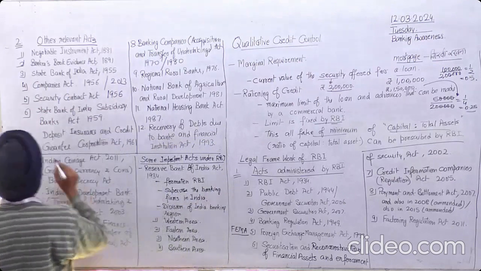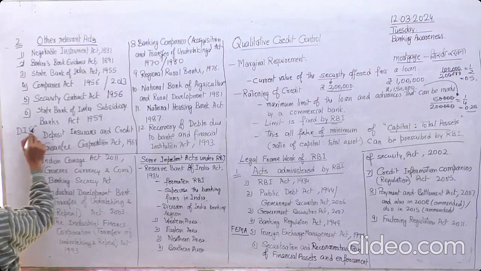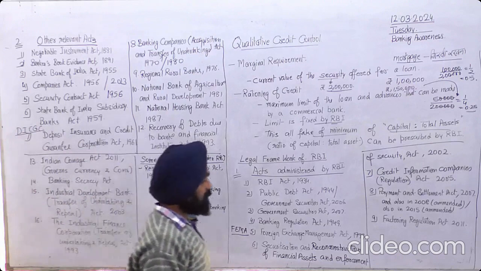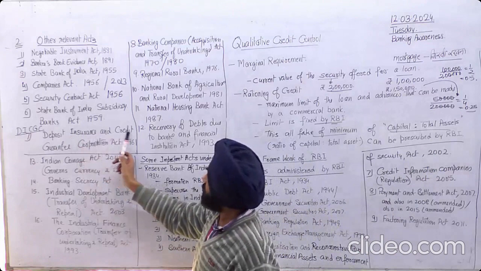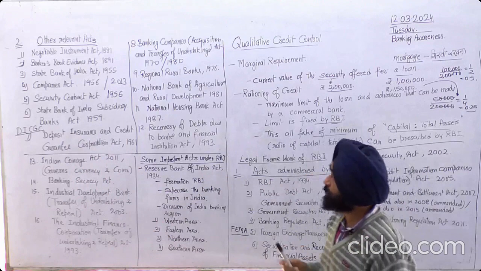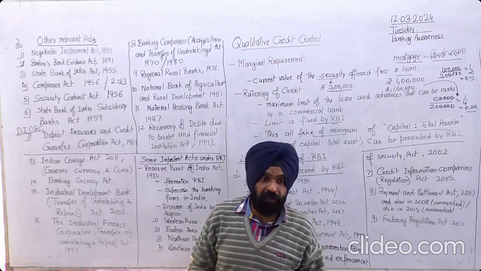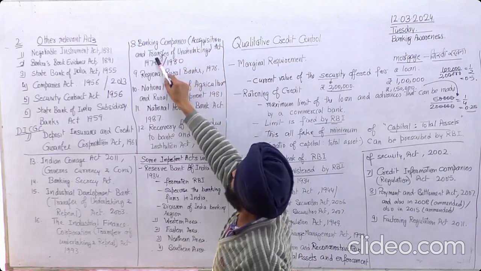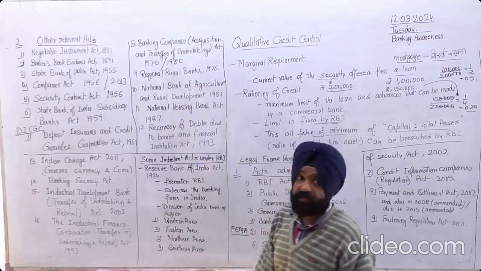Then Companies Act 1956, 2013, Securities Contracts Act 1956, State Bank of India Subsidiary Banks Act 1959, and here we have discussed DICGC. We have discussed it as a subsidiary of RBI. So, Deposit Insurance and Credit Guarantee Corporation Act 1961. Under this act, our deposits are insured up to rupees 1 lakh. And after that, Banking Companies Acquisition and Transfer of Undertakings Act 1970. Then further it is in 1980.